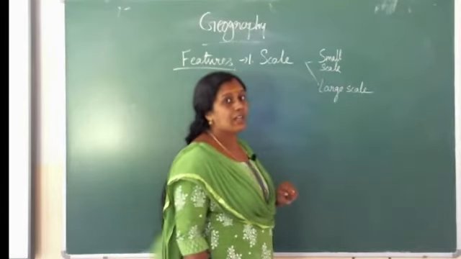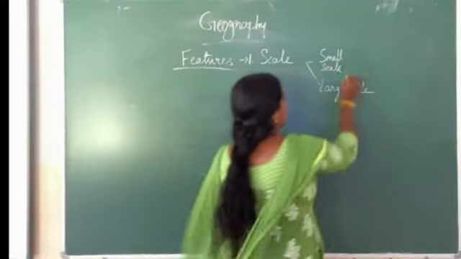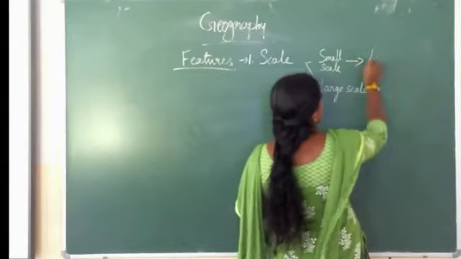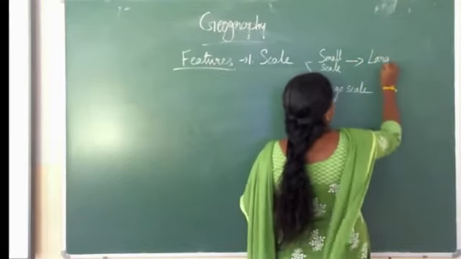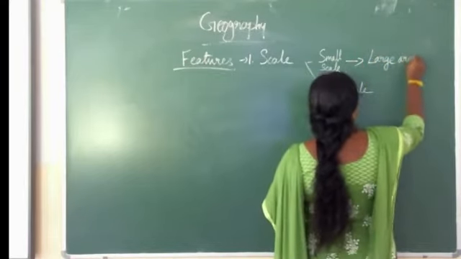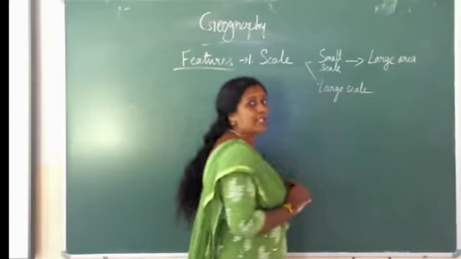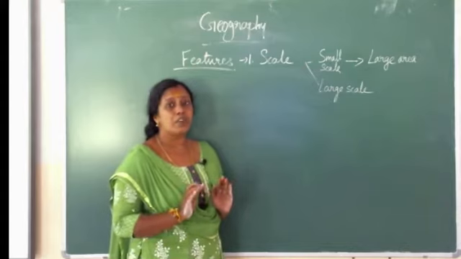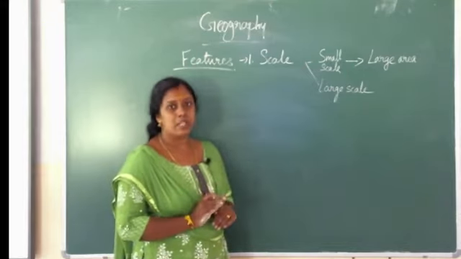Small scale, we have already discussed in the live session, covers a large area, so it provides less information. It doesn't provide the detailed information of a place, it provides only less information.